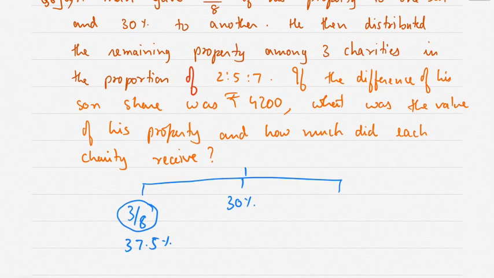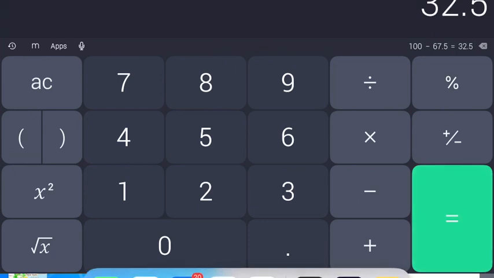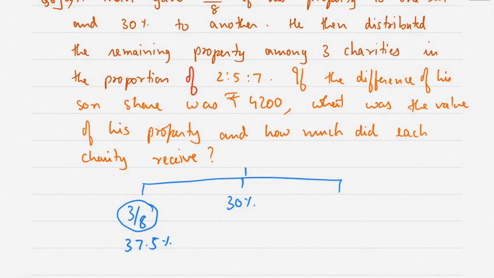Total becomes 67.5, correct? So 100 minus 67.5 comes to 32.5. That means his remaining property is 32.5%. Correct?